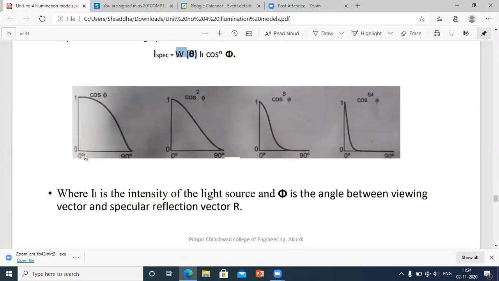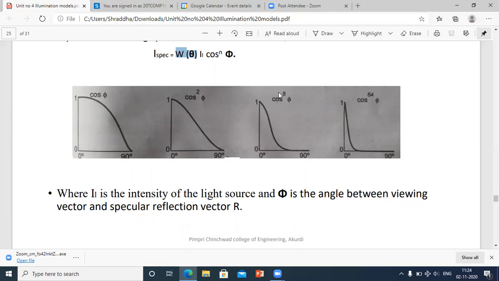Okay, so in figure number 1 we see 0 to 1 and 0 degrees to 90 degrees. This is nothing but the cos theta. Then when you come to 0 to 1 and 0 to 90 degrees, when the light starts reflecting and it takes a downfall, that is having a variation, that is cos phi to the power of 2. Again, see how intensely it is moving. See the waveform of the graph is changing. Why is this graph changing? Because it is showing the reflection. Then the power of n changes. Power of n changes means what?